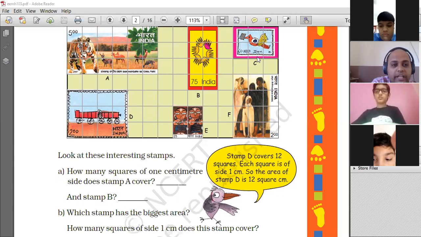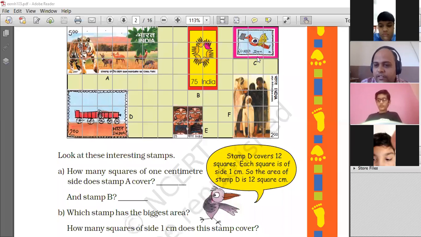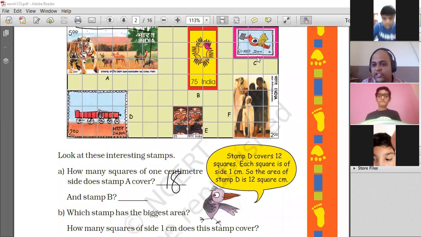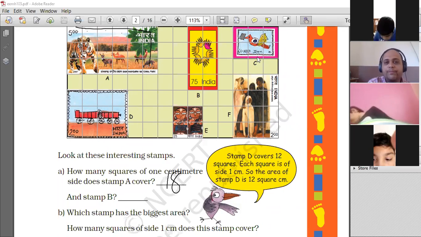Did you count each one? 1, 2, 3, 4, 5, 6, 7, 8, 9, 10, 11, 12, 13, 14, 15, 16, 17, 18. Did you do it that way? No, that's not the better way, right? We can go for a better way, which is 6 into 3, 18. Yeah, direct length into width, right? Same way for stamp B.